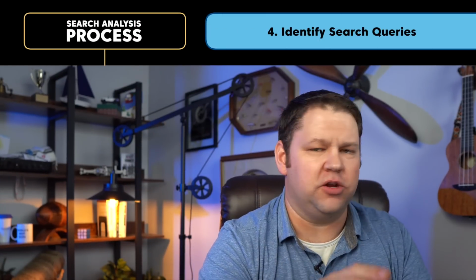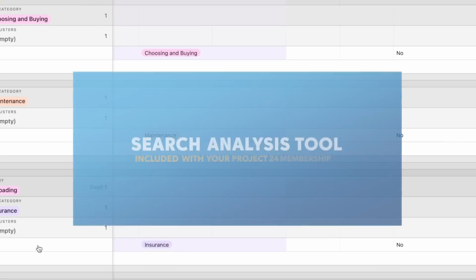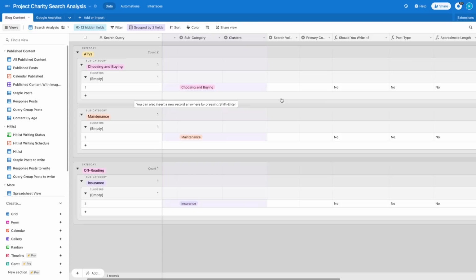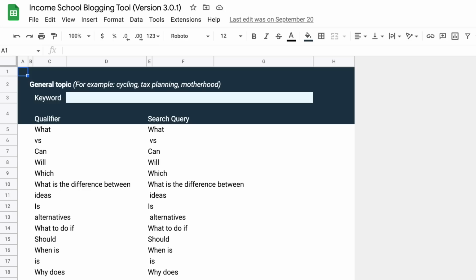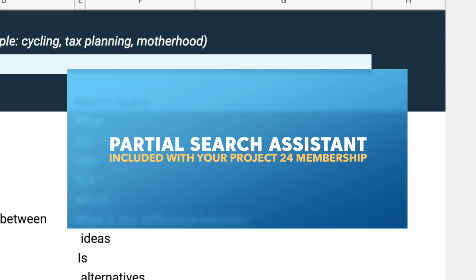So let me just show you a little bit how this process is going to go. You're actually going to get to see my screen here. This is our search analysis tool. This is in Airtable. We have it in a Google Sheets version. Project 24 members, you've got this. The other thing that we're going to use, here within the Google Sheets version of the blogging tool, is this partial search assistant, and this is going to help us come up with partial Google searches.